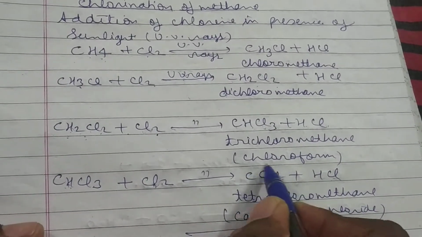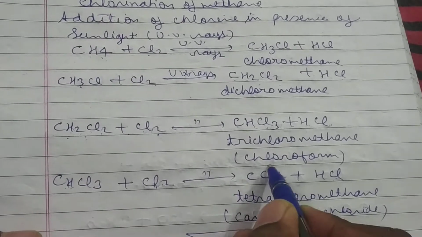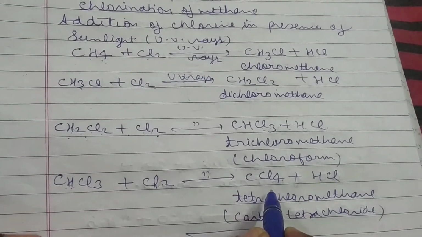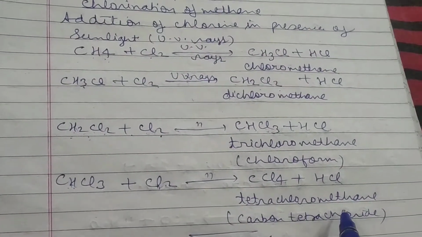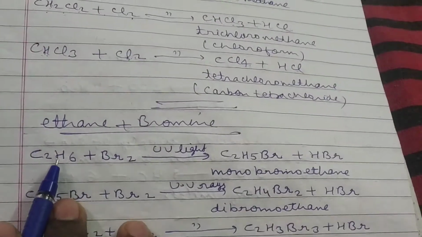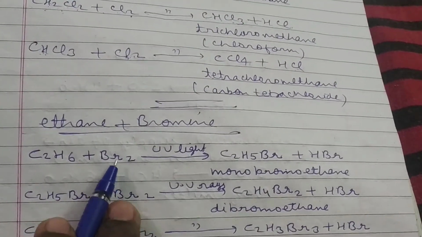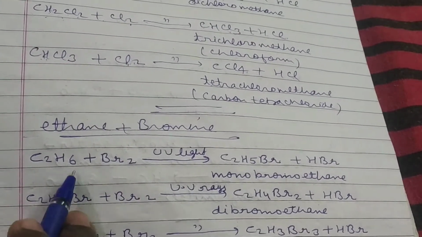Now all the hydrogens are replaced by chlorine atoms. Hence substitution reaction of methane is completed. This final product is named tetrachloromethane. Similarly, you can do this reaction of ethane plus bromine. You can take bromine, chlorine, anyone you are provided in the exam.